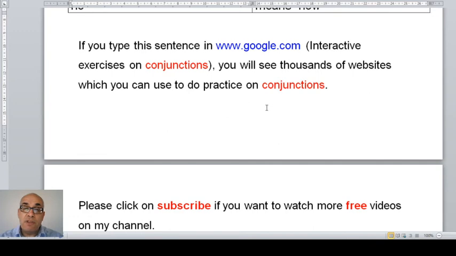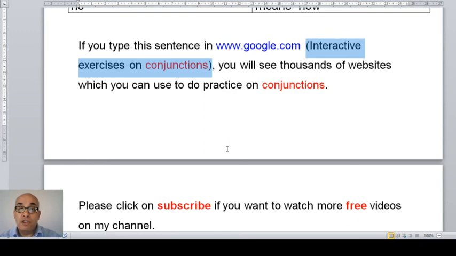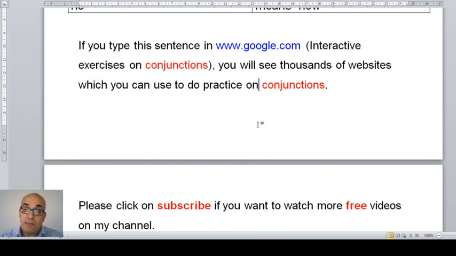This is the end of the video. Again, if you type this sentence, interactive exercise and conjunctions, into Google, you will be able to do a lot of exercises on the internet. But if you want to do exercises on but and however, again, you can do this. But I advise you to learn the information in the videos and then understand them, write them down if you want, and then you can do more practice on the internet.